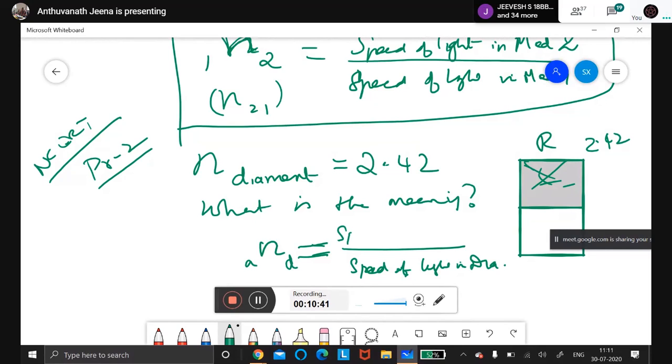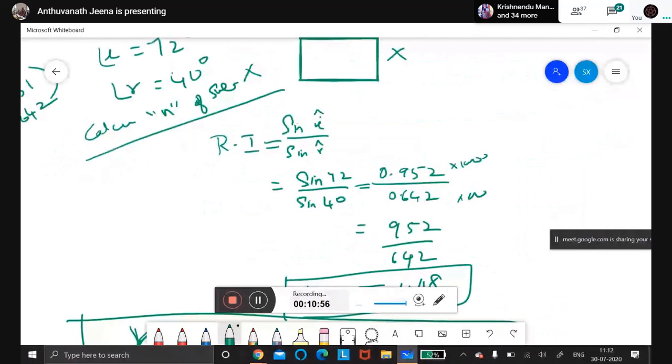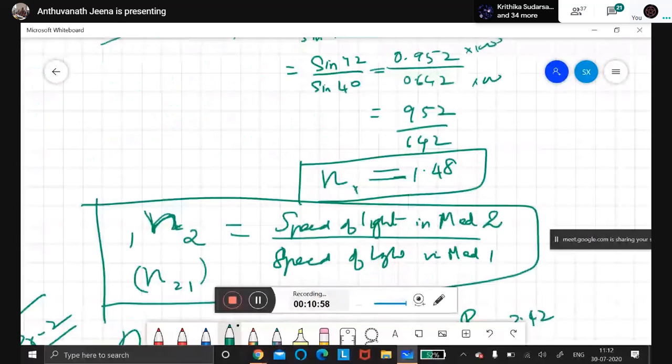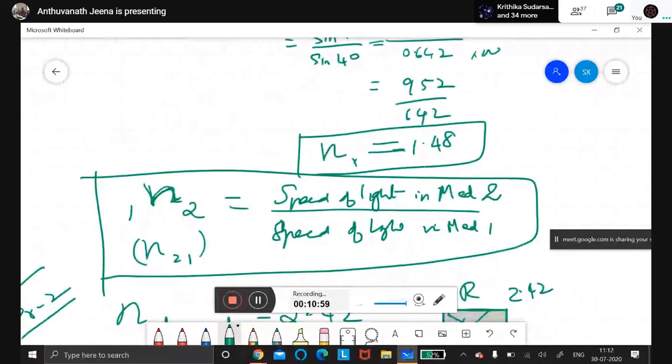We made a mistake here. Sorry, children. The speed of the light in medium 1 is divided by medium 2. The speed of the light in medium 1 only is divided by medium 2. Medium 2 will come in the denominator, children.